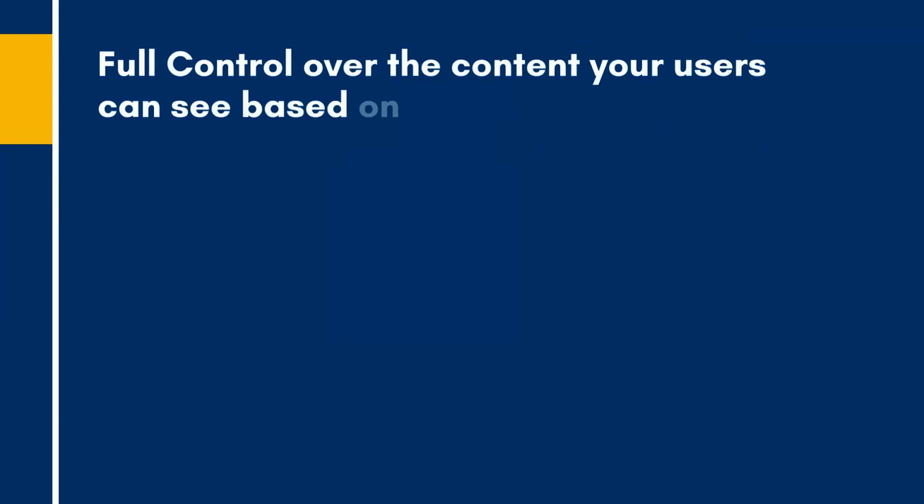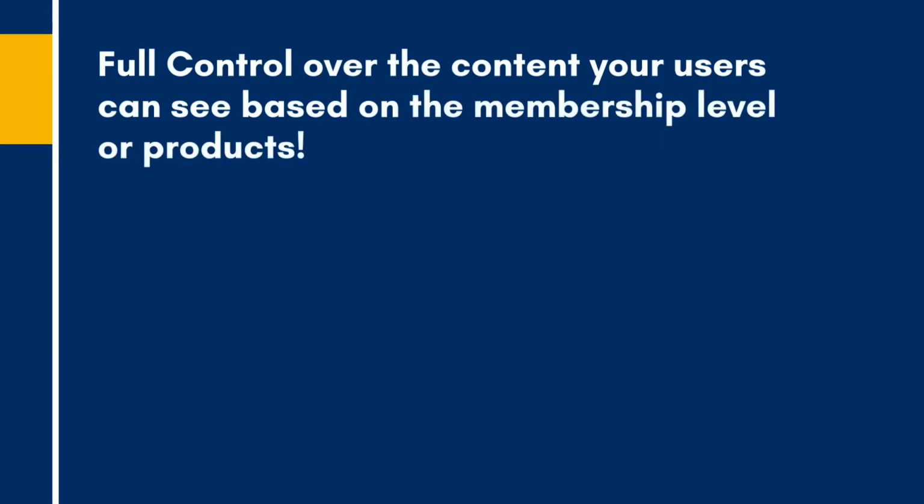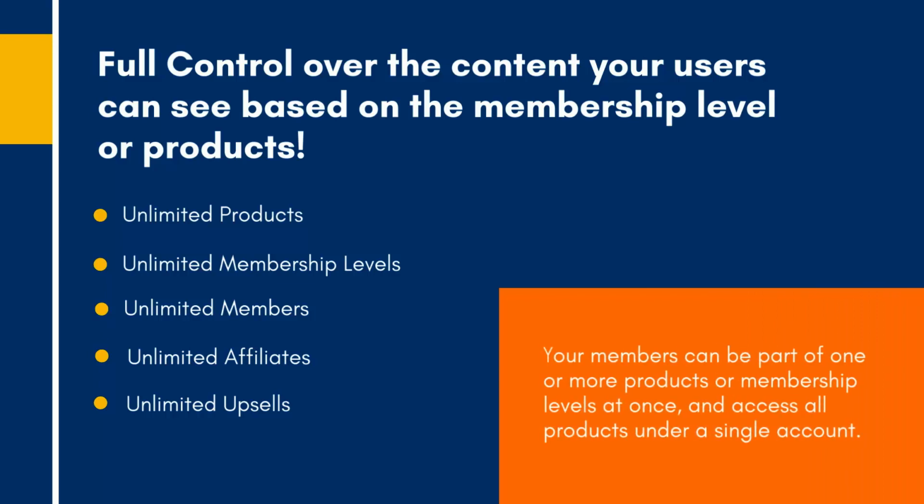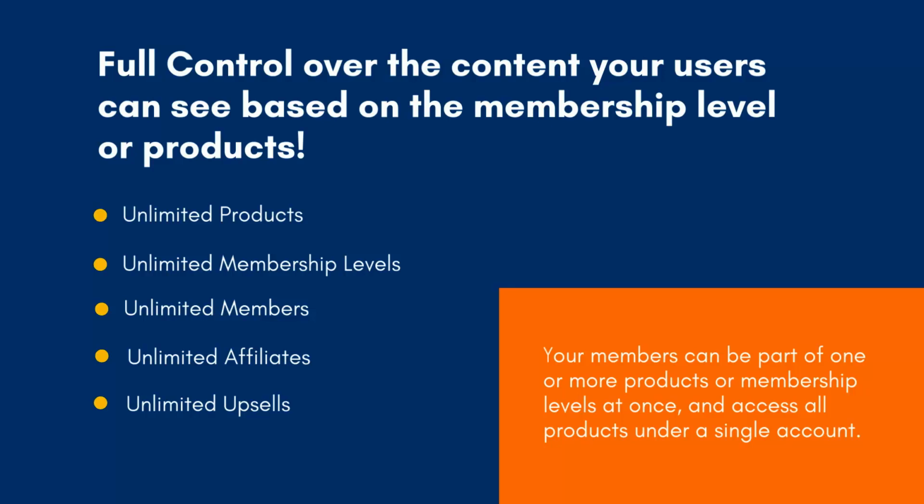You will have full control over the content that your users can see based on the membership or products that they have signed up for or purchase from you. You can create unlimited products, unlimited membership levels, and you can have unlimited members. There are no limits. Your members can be part of one or more products or one or more membership levels at once, and they can access all of their products under a single account.